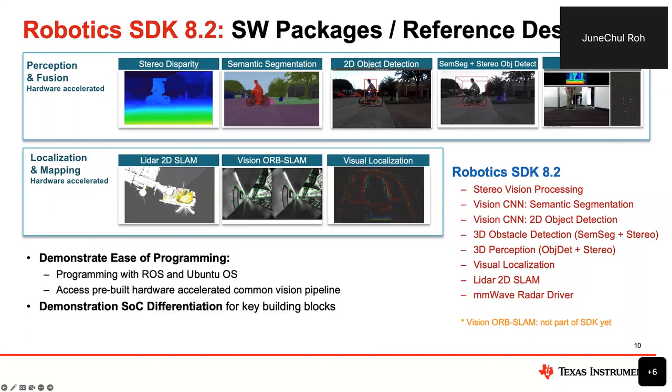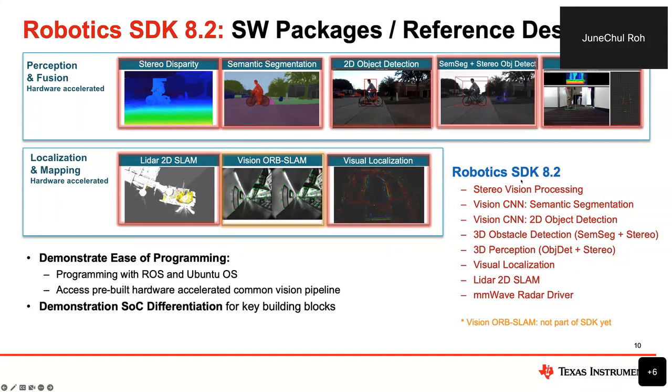For example, in 8.2, we released stereo disparity, stereo vision processing as a ROS node. You can use it for other projects. And also we have a Vision CNN chain, which includes semantic segmentation and 2D object detection.